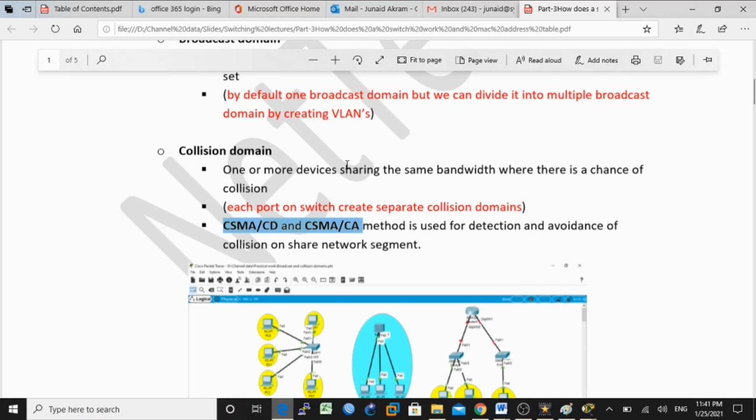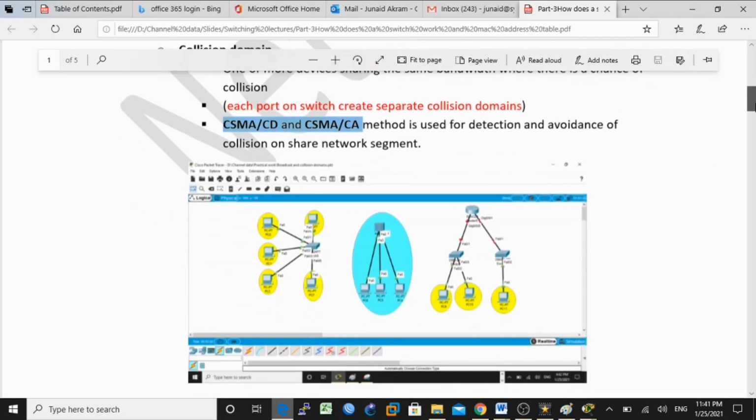Understand? So let's take a look at this diagram. I have one switch, and 5 PCs are connected to this switch. So how many collision domains are here? As we discussed, each port has a separate collision domain. So how many collision domains? 1, 2, 3, 4, 5. And how many broadcast domains? 1 broadcast domain.